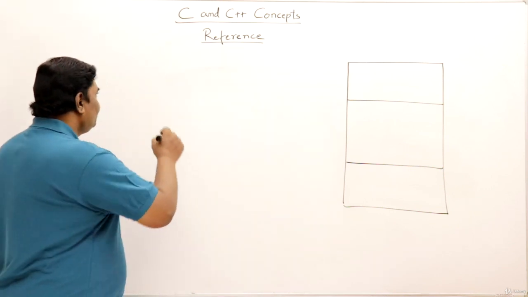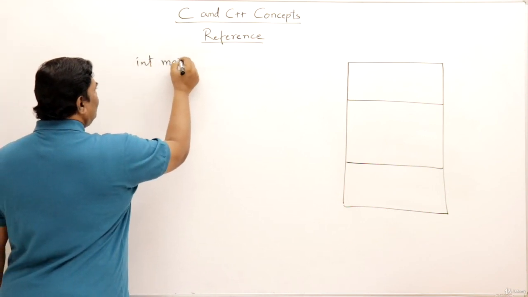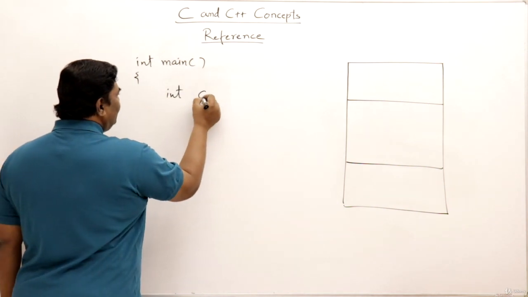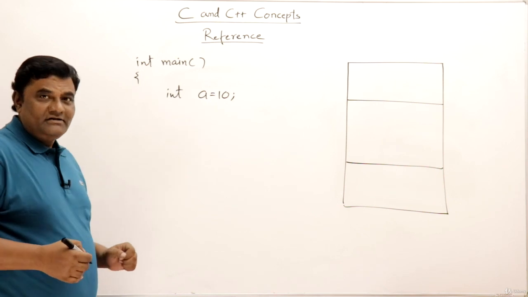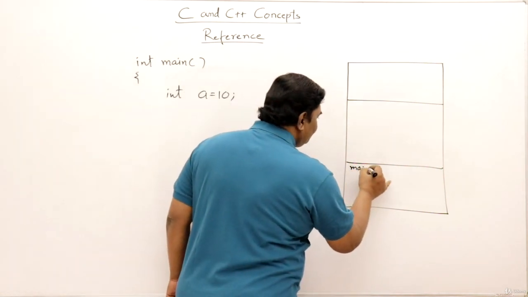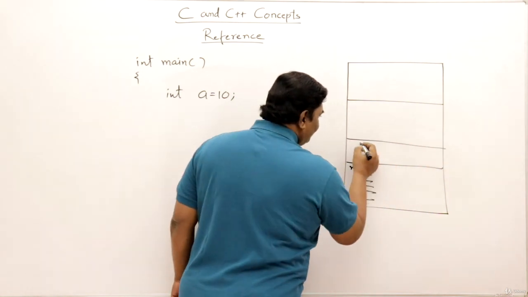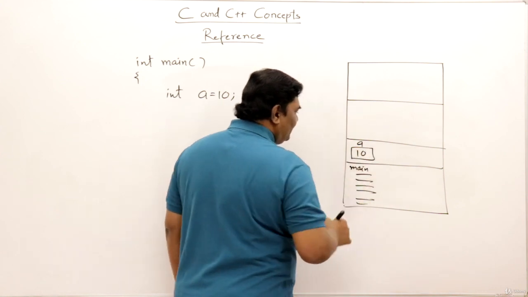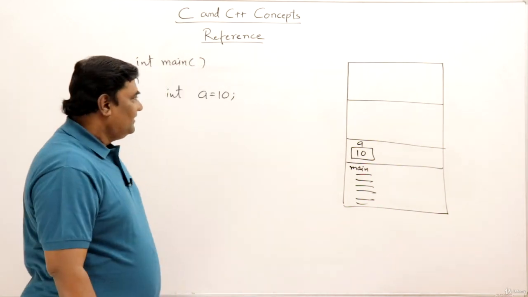Let me write and show you. Suppose this is a function, so I am using a main function. Suppose already I have a variable, some name A, and it is having value 10. So how it looks inside the main memory is, this is the main function inside the code section, and inside its stack frame there is a variable with name A and with value 10. Suppose there is some code in main function.